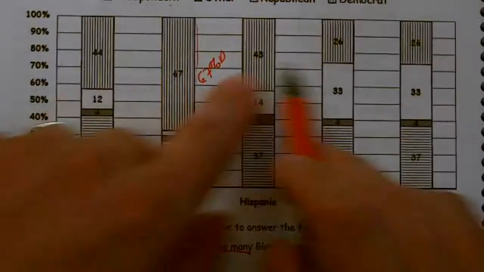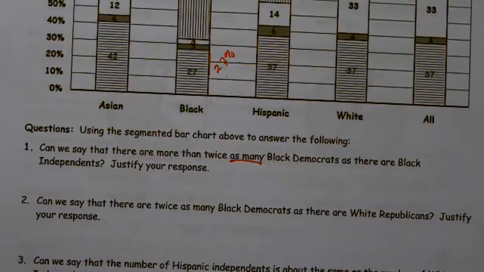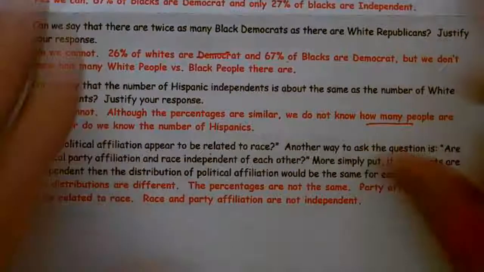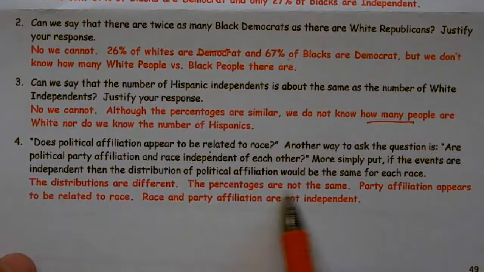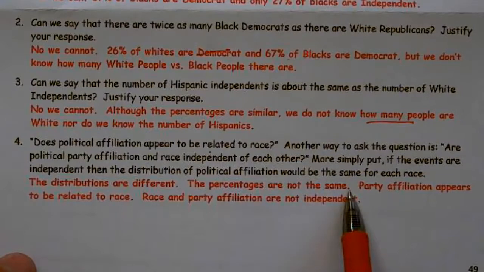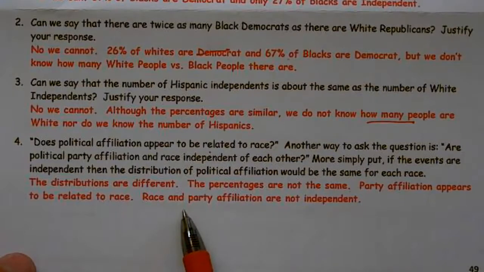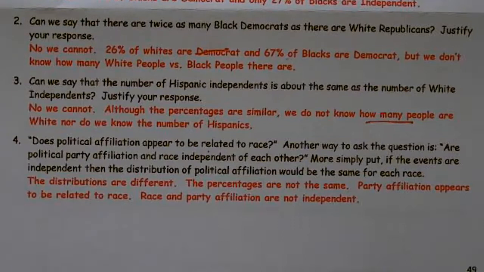Each segment seems to vary quite a bit. And since the segments do not match, we can say, nope, they are not independent. Therefore, there is a relationship. The distributions are different. The percentages are not the same. Therefore, they're not independent. Party affiliation appears to be related to race.